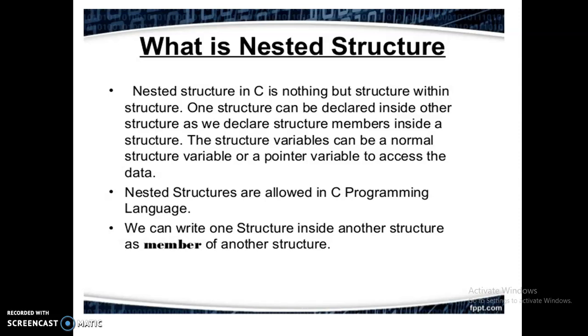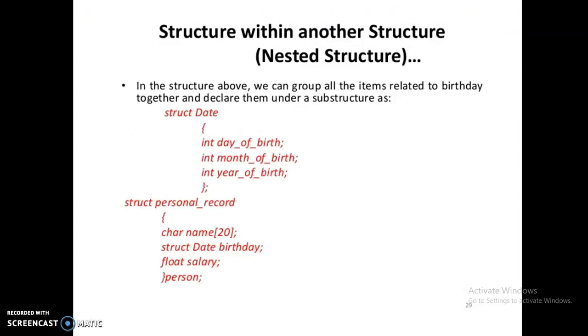So once again I repeat this, one structure can be declared inside another structure as we declare structure members inside the structure. Let's see an example for this nested structure. So this is the example. Here this is the structure declaration. The structure name is date. These three are the members of the structure: date of birth, month of birth and year of birth.